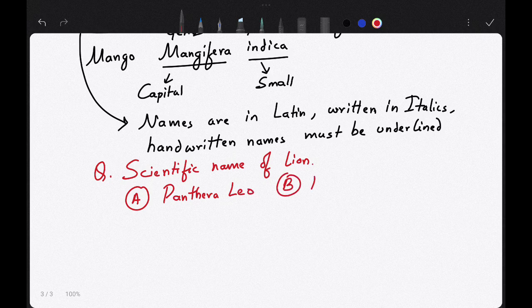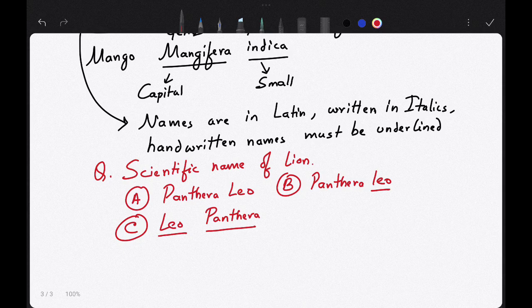A, Panthera leo; B, Leo Panthera; C, Panthera leo; or D, Panthera leo.